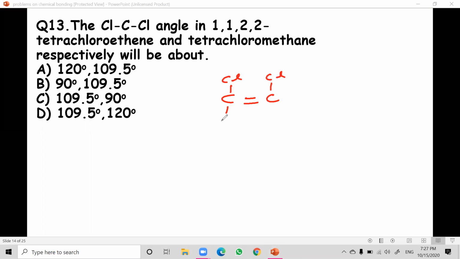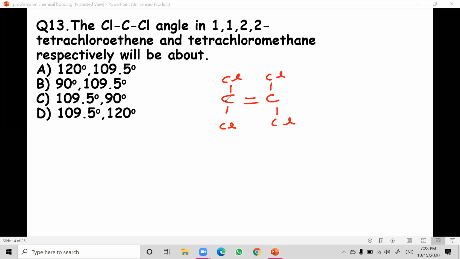I'm writing only for the first compound. This is now the first compound, and this is 1,1,2,2-tetrachloroethene. Tetrachloro means a total of four chlorines. Ethene means C2H4, which means 2 carbons and 4 hydrogens. And this is called 1,1,2,2-tetrachloroethene.